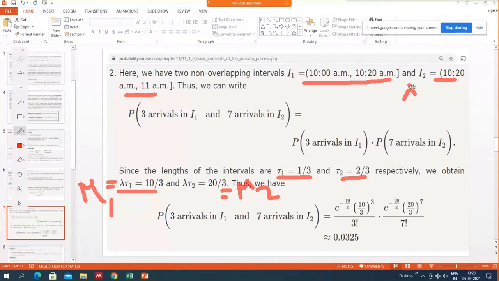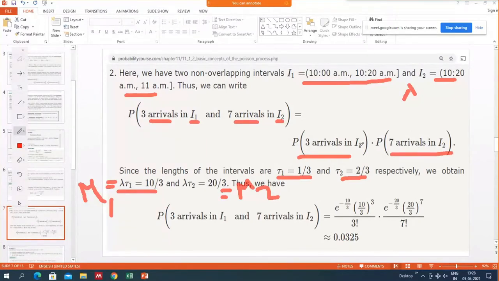So if the interval changes, the Poisson mu1 and mu2 also change. Now we use the property of the Poisson process that for non-overlapping intervals, since I1 and I2 are non-overlapping, 3 arrivals in this and 7 arrivals in this is equal to the product of the two, because they have independent increments.